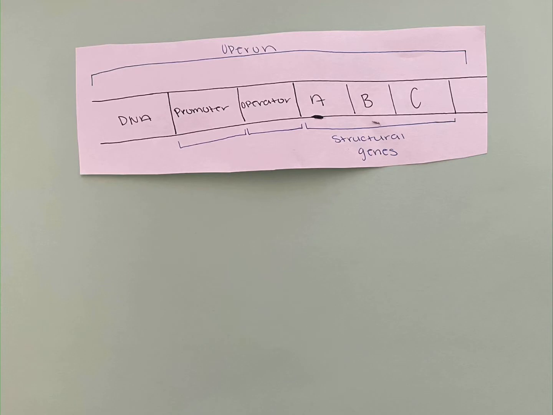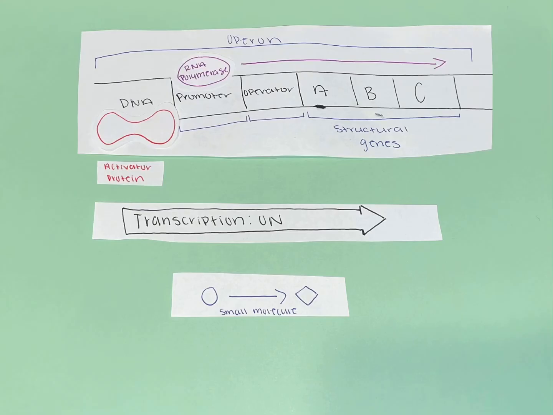Here we have our operon. It is composed of a promoter region, an operator region, and structural genes. In positive control, the activator protein will bind to the DNA. RNA polymerase will recognize this protein and bind to the promoter region, moving down the operon and carrying out transcription. The process of transcription will form the small molecule, the effector.